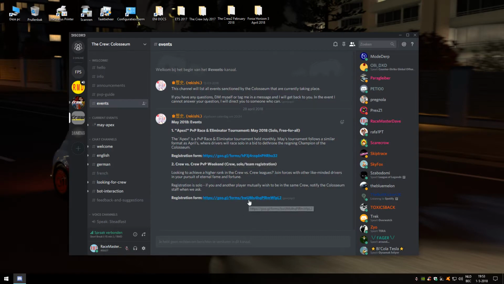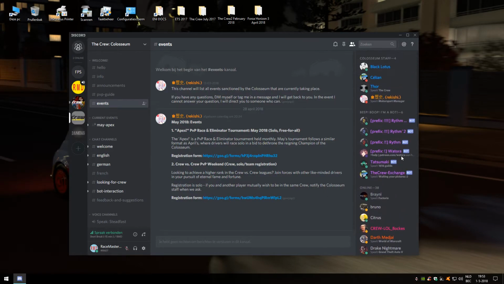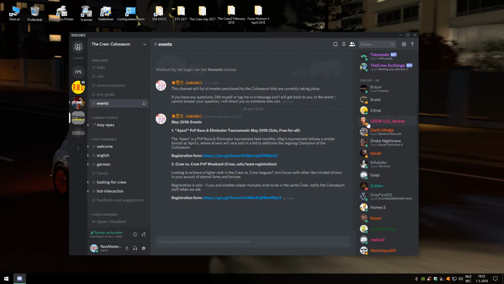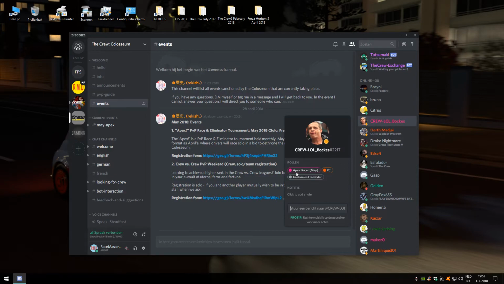You just click on that, you again go to your browser and you fill in whatever is requested, and then once one of the admins has got your application, you will get another role again. And that means that, let's have a look. For instance, the pink colors here are registered people, I think for PC, and let's have a look what roles he has here. Crew Bokus, Apex Racer, May Colosseum Freestyler, and he is a PC player. So that's the three roles that he has.